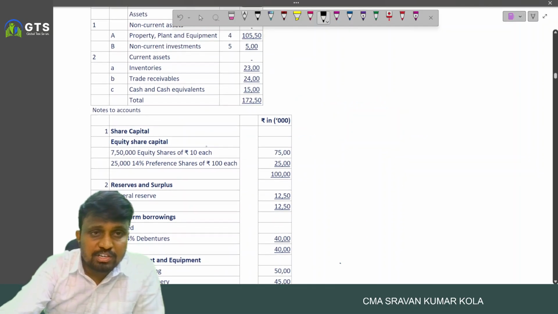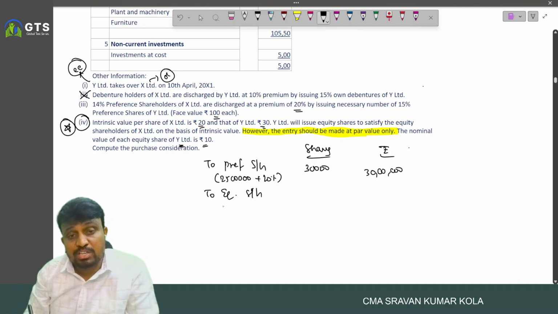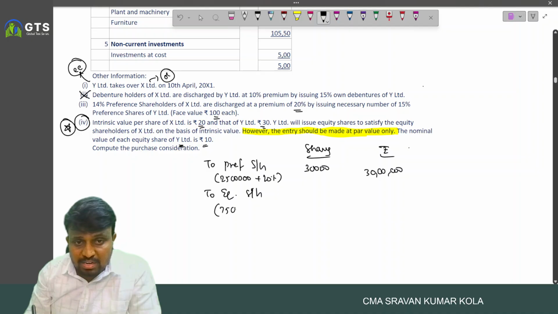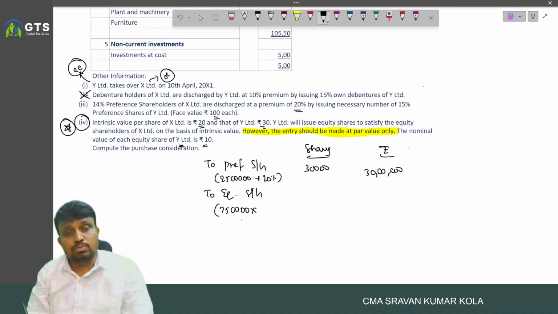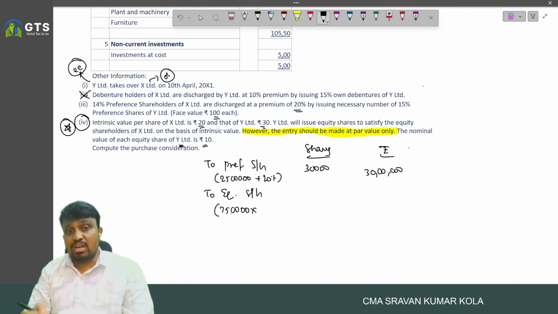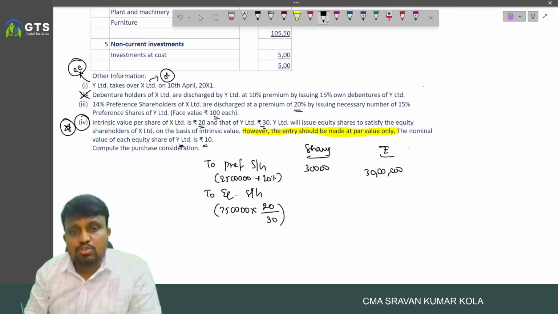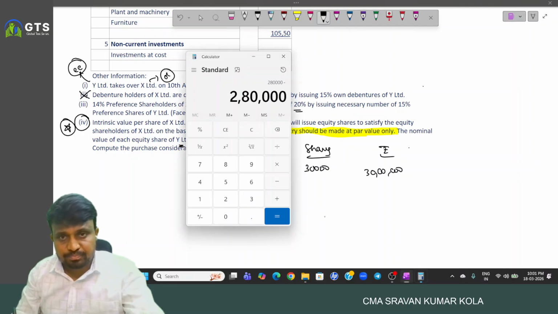First of all, how many equity shares are there in Excel Limited? 7,50,000. And how many shares are issued? 7,50,000 into the intrinsic value of the transferor company, 20, by the intrinsic value of the transferee company, 30.